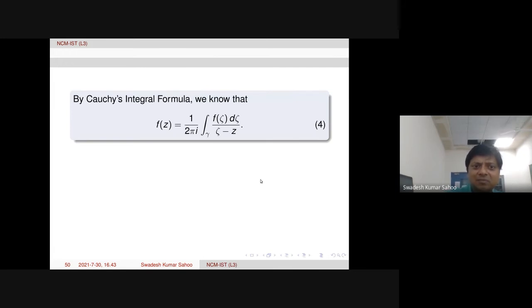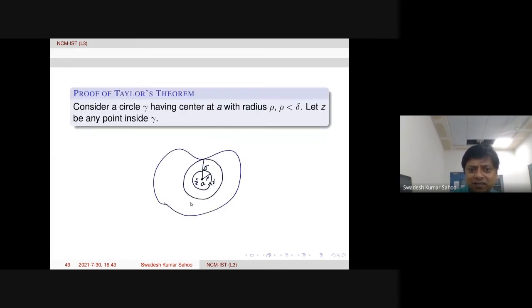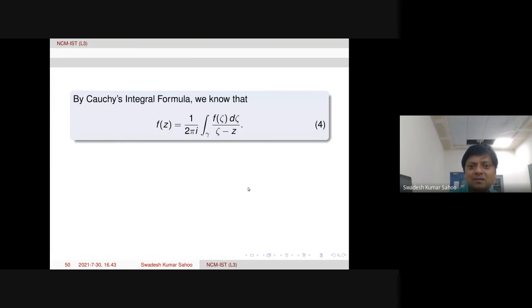Now Cauchy's integral formula we can apply here over gamma, because Z is inside this circle gamma. Therefore, f of z we can write in terms of the integral formula over gamma. This you know.